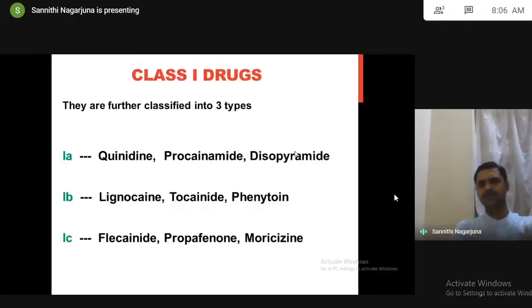If you see these class 1 drugs, they are further divided into 3 types: 1A, 1B, 1C. So 1A includes quinidine, procainamide, disopyramide. 1B includes lignocaine, tocainide, phenytoin. 1C includes flecainide, propafenone, moricizine.